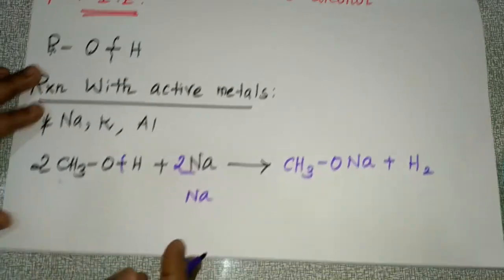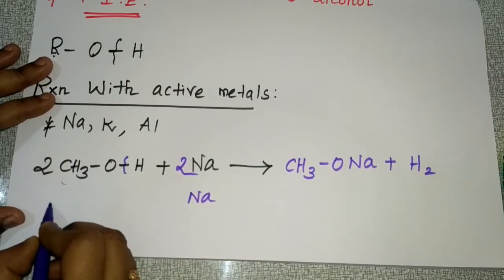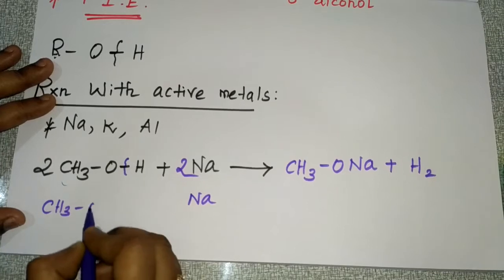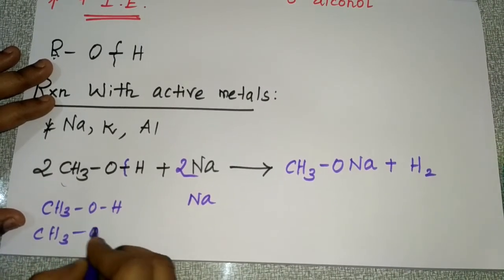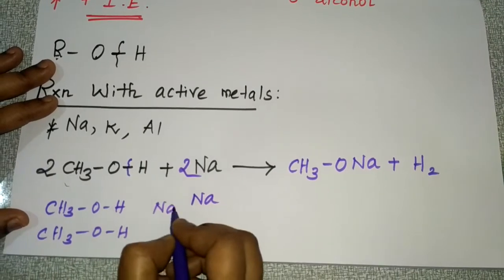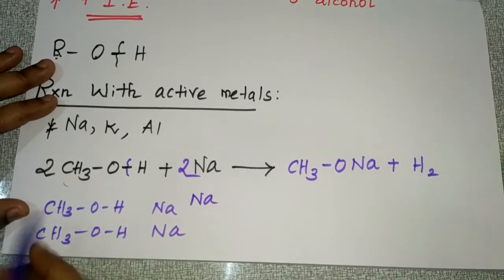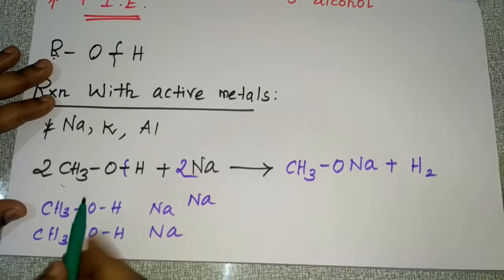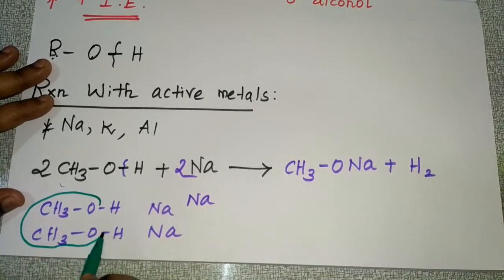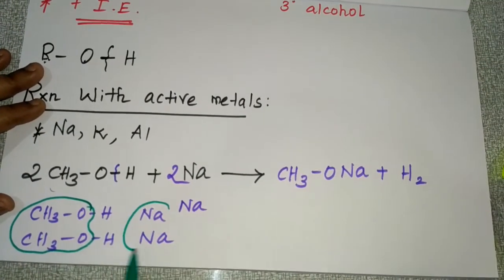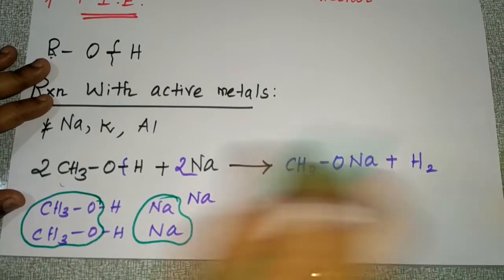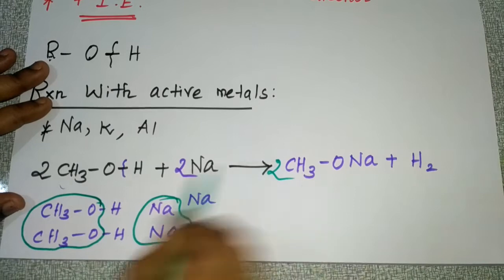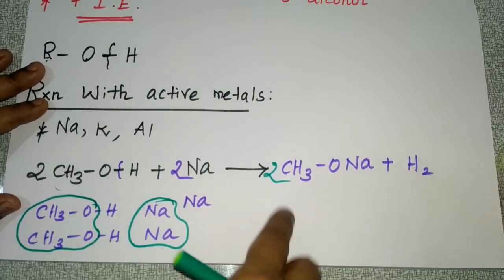Here you are taking 2 molecules of CH3OH, and Na also 2. So 2 CH3ONa will form, and H2 is remaining. So that's what I wrote here. So you have to balance: 2 CH3ONa and H2.